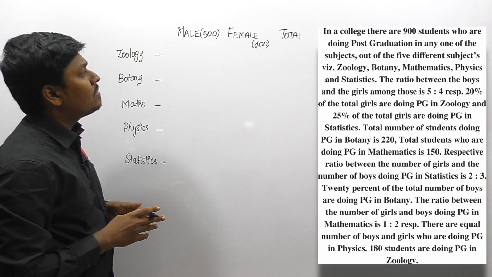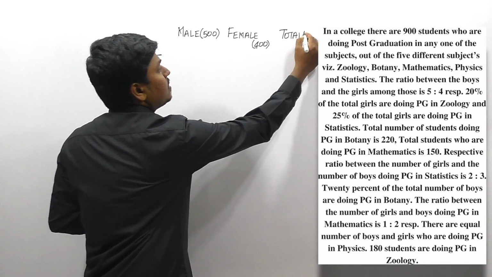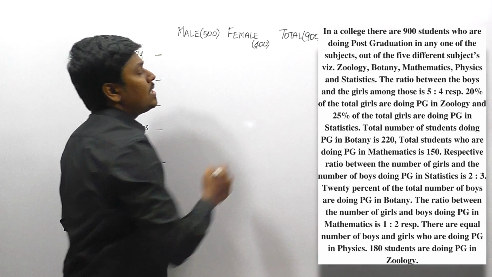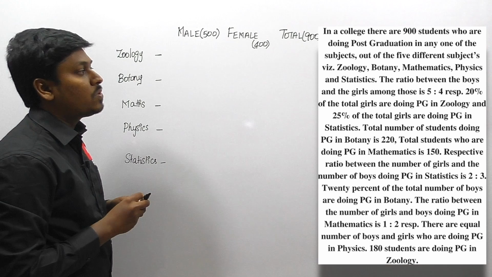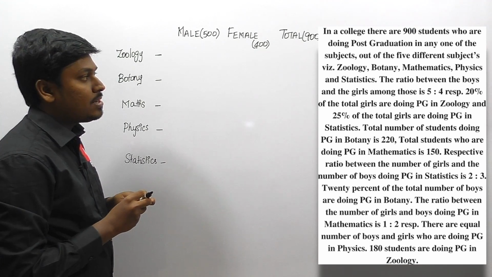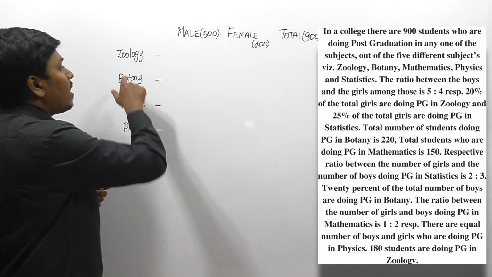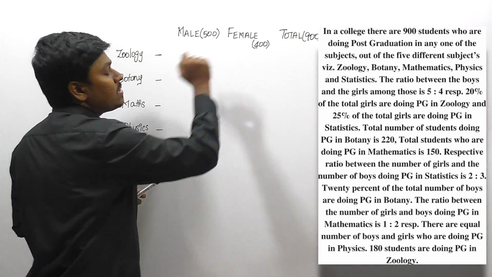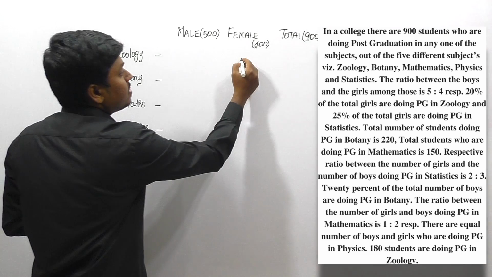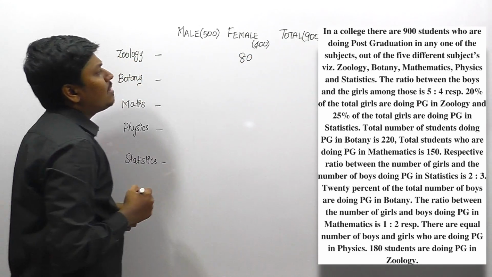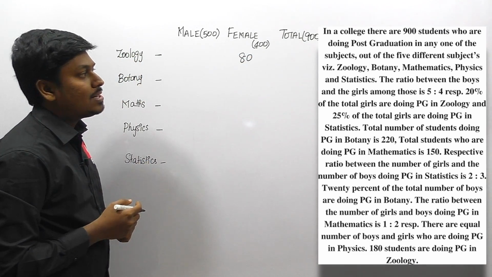And the total will be 900, right? So the total number of students in this college will be 900. Okay friends, second point. 20% of total girls are doing PG in zoology. So zoology will be 20% of females. 10% will be 40, 20% will be 80. So 80 will be the females who are studying PG in zoology, right?